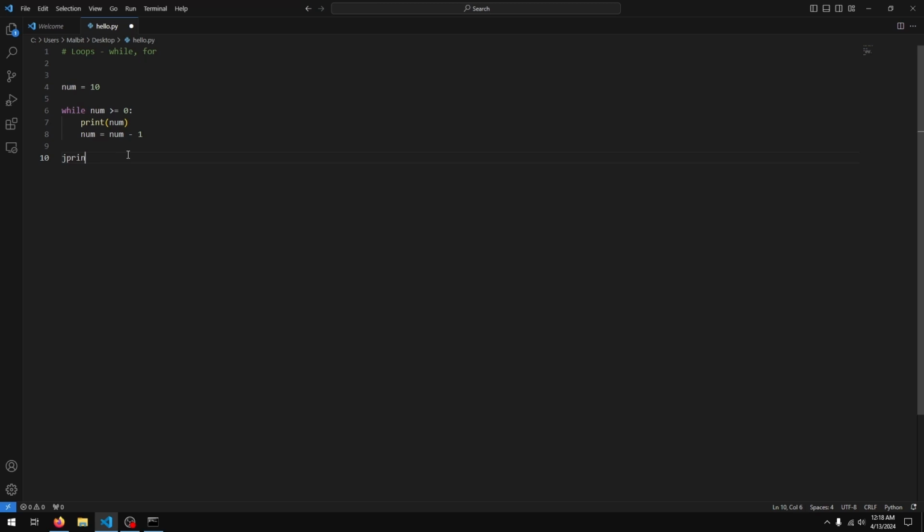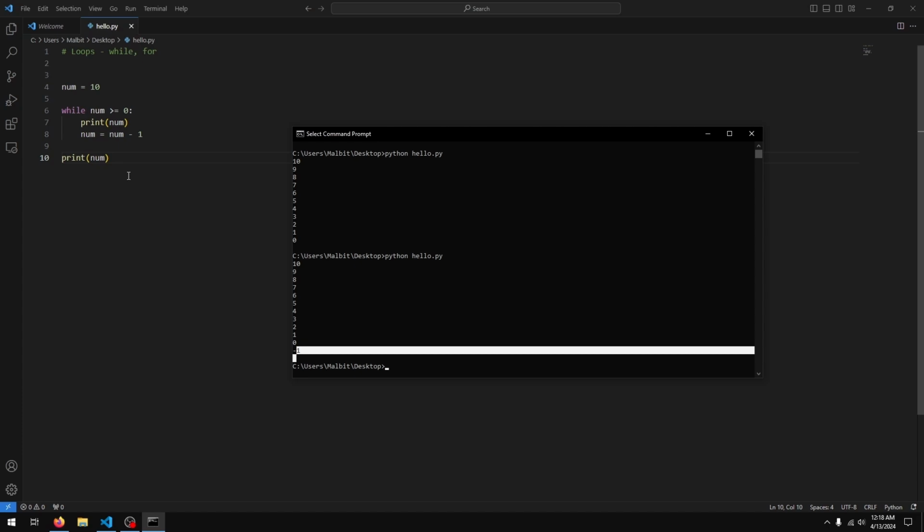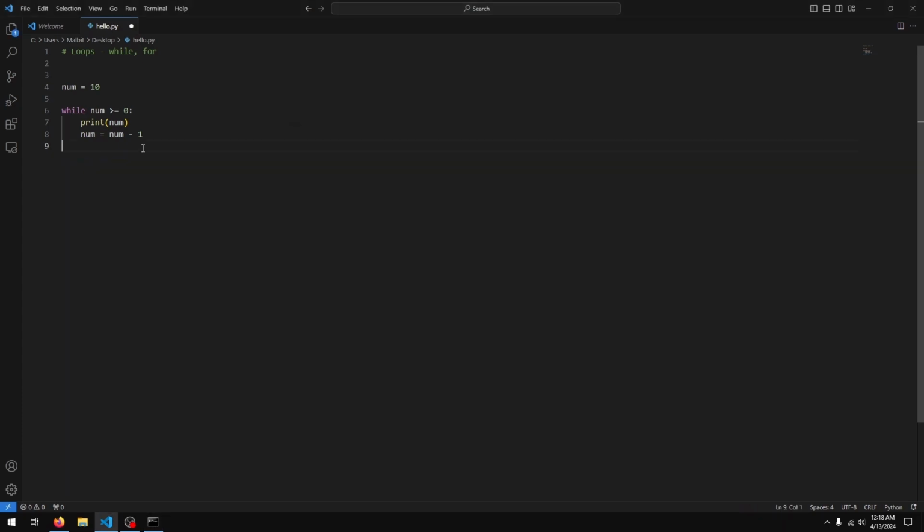If I actually print num, you see num is actually negative 1 at the end. Cool. So currently I'm subtracting 1, which is why num eventually becomes less than 0, right? And this condition terminates. But what if I actually didn't do this?